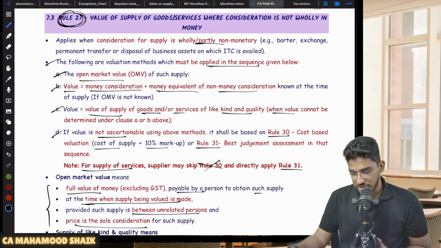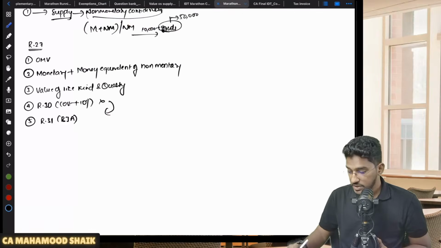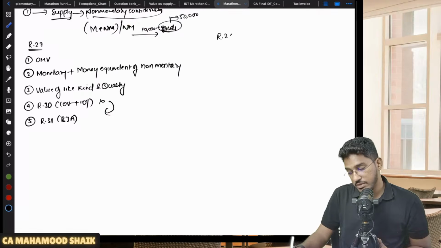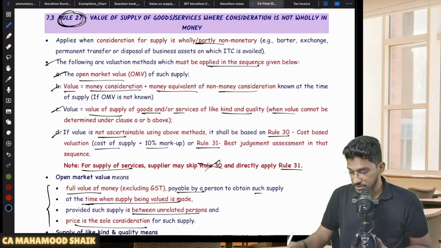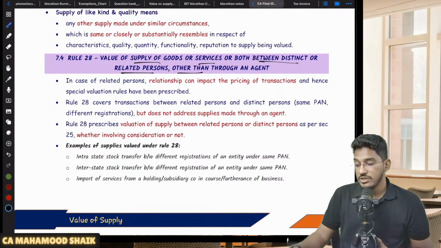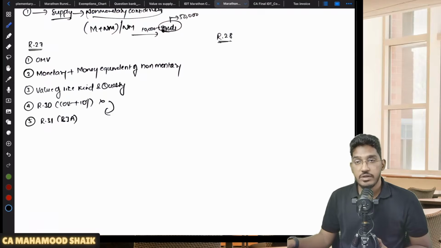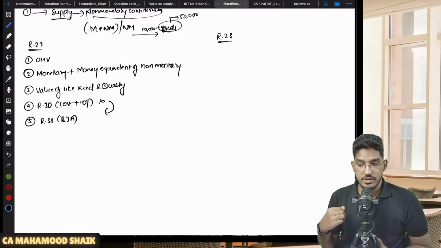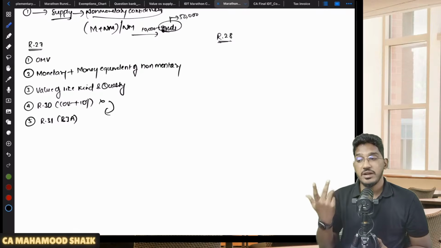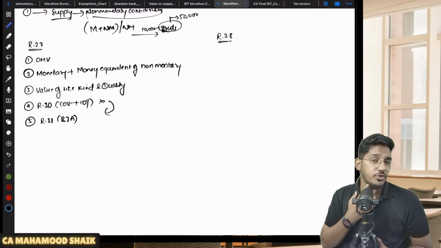Now, let us proceed further with rule number 28. Sir, when will rule number 28 become applicable? If you see here, it covers value of supply of goods or services or both between distinct persons or related persons, other than through an agent. So I told you section 15 subsection 1 will become applicable only when you are making supply between unrelated persons. Sir, but what if supply is between related persons or distinct persons under section number 25? I have already told you who are distinct persons under section number 25.